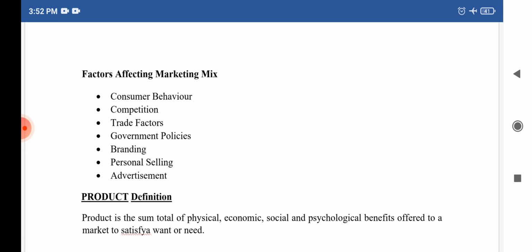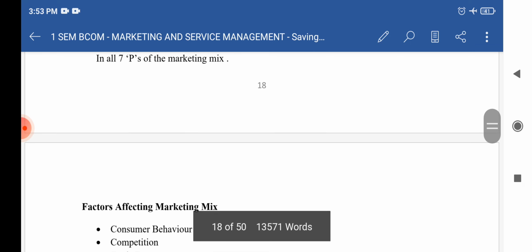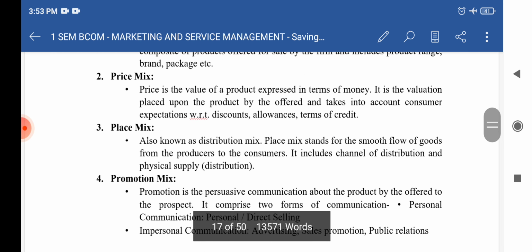So the marketer needs to take all these factors into consideration while preparing the marketing mix for the company or organization. In the next class we will be learning all those elements. We are going to begin with the product element. We are going to understand what a product is, how the product will be developed, and what the stages in the product are. I hope you understood what the marketing mix is and what elements are there in the marketing mix.